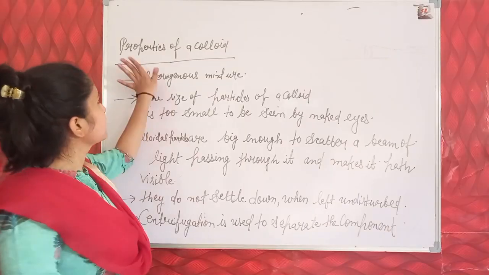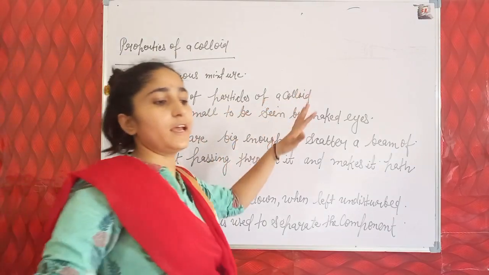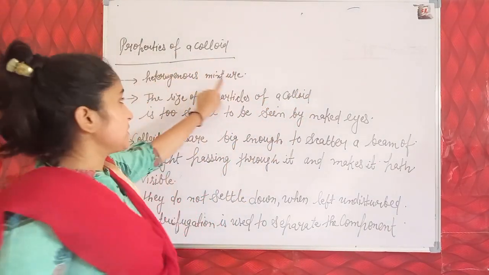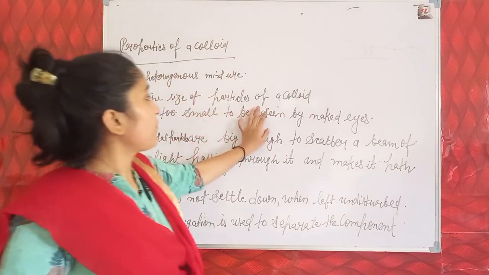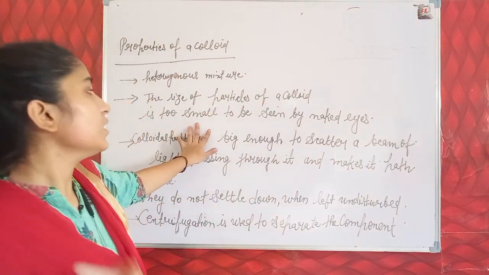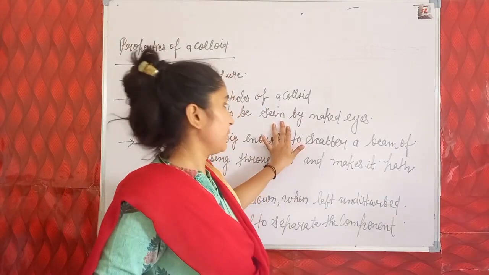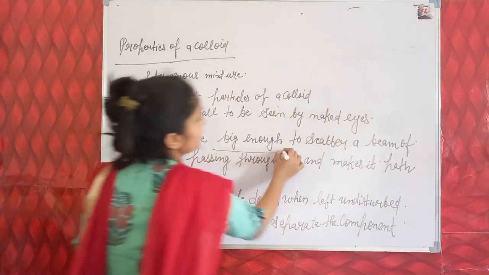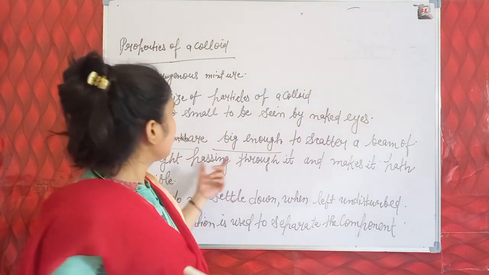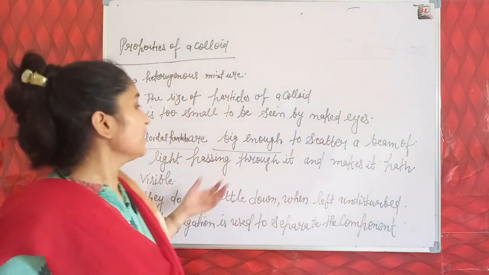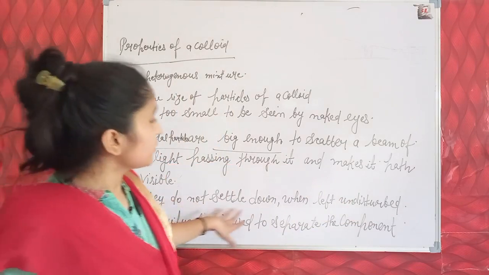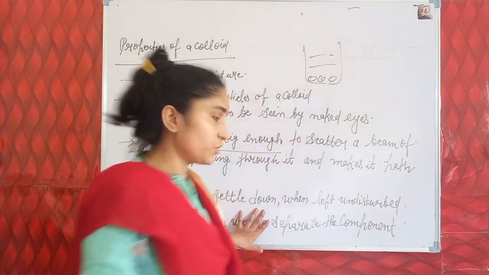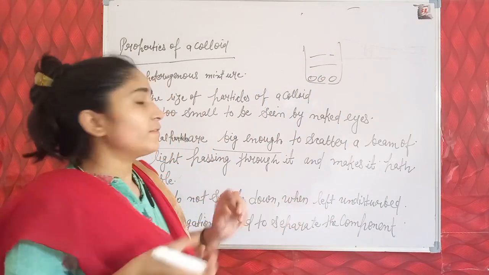So students, let me discuss the properties of colloids. As you understood, the colloid or colloidal solution is a heterogeneous mixture, and the size of the particles of colloid is too small for us to see them, so they cannot be seen by the naked eye. Colloidal particles are big enough to scatter a beam of light passing through it and make its path visible. And next, they do not settle down as in a suspension when left undisturbed.